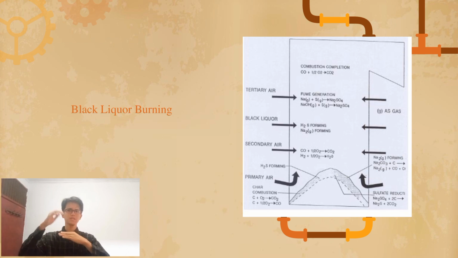The upper furnace area provides residence time to complete combustion and surface area to cool combustion gases.